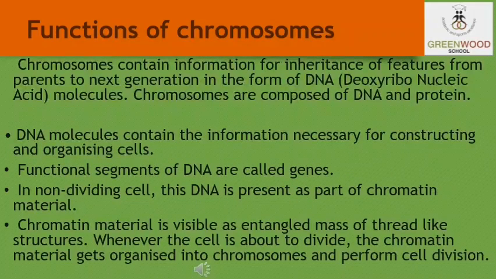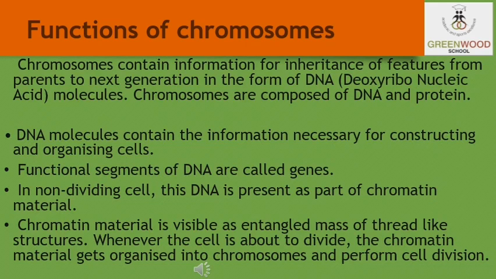Students, moving on, let us discuss the chromosomes. Chromosomes contain the information for the inheritance of features from the parents to the next generation in the form of DNA. Chromosomes are composed of two components, that is DNA and protein. The DNA molecules contain the information necessary for constructing and organizing the cells.